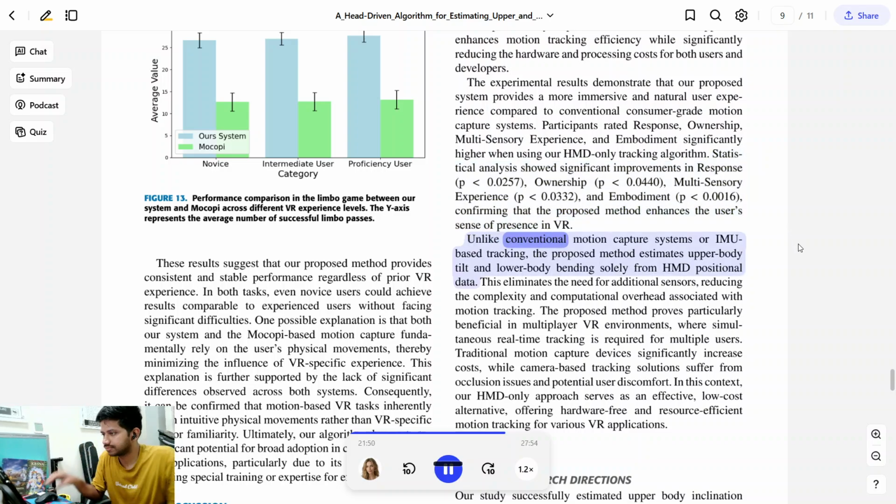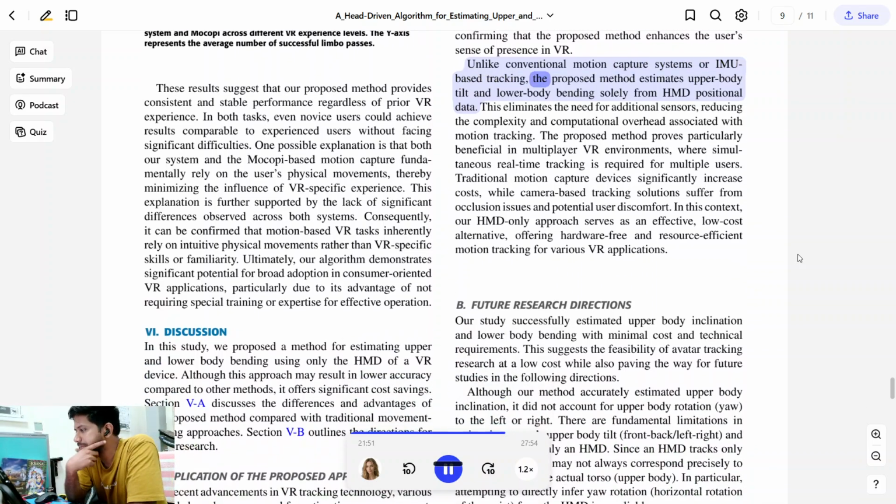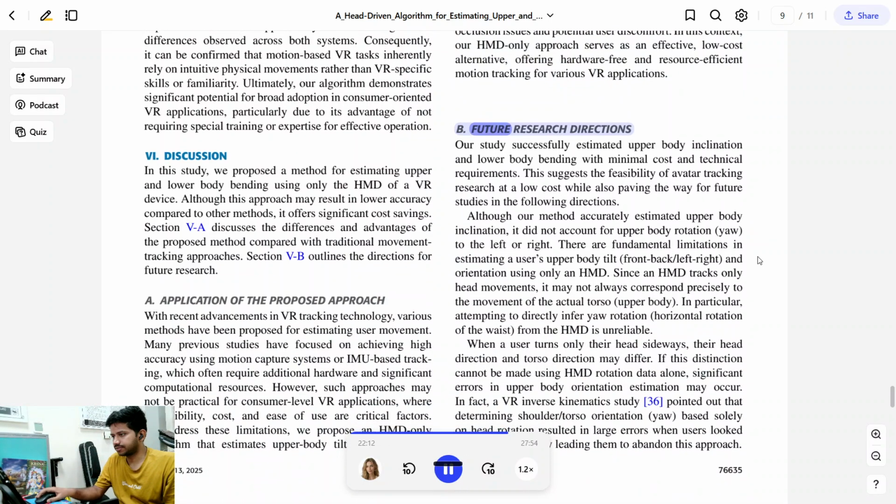Unlike conventional motion capture systems or IMU-based tracking, the proposed method estimates upper body tilt and lower body bending solely from HMD positional data. This eliminates the need for additional sensors, reducing the complexity and computational overhead associated with motion tracking. The proposed method proves particularly beneficial in multiplayer VR environments, where simultaneous real-time tracking is required for multiple users. Traditional motion capture devices significantly increase costs, while camera-based tracking solutions suffer from occlusion issues and potential user discomfort. In this context, our HMD-only approach serves as an effective, low-cost alternative, offering hardware-free and resource-efficient motion tracking for various VR applications.